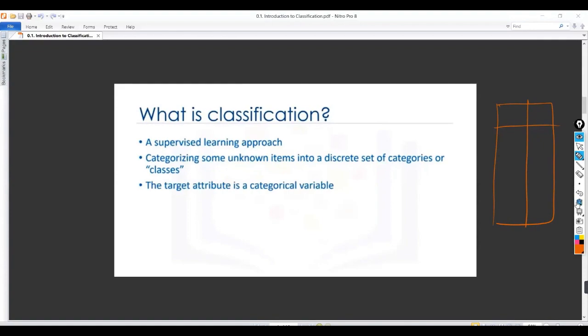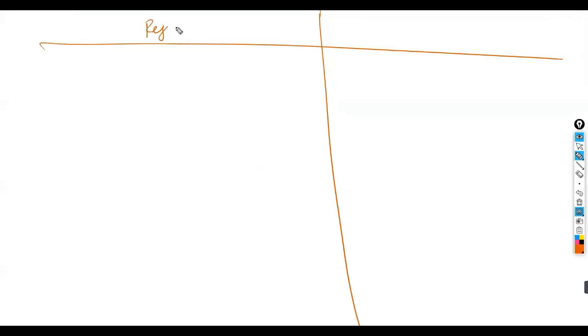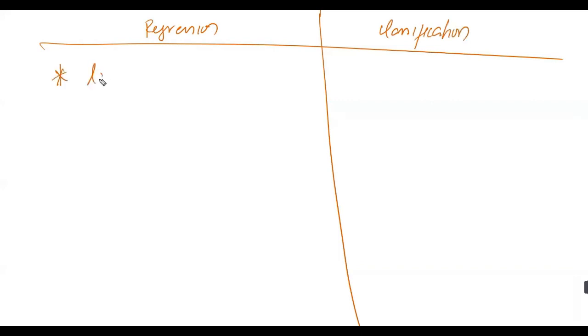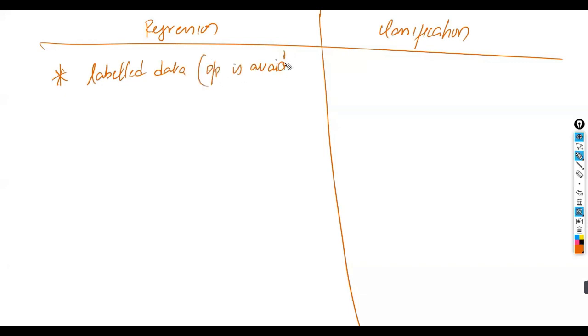So what is the difference between regression and classification? First, both work on labeled data, where the output is available. Labeled data means the output variable is available. What if the output variable is not available? That is a different concept. Once we complete regression and classification, we'll work on unsupervised learning later.